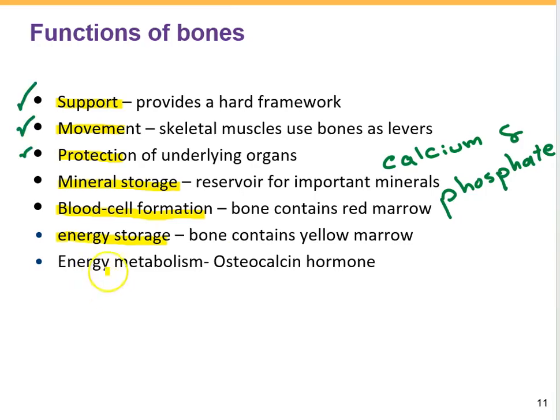The other important function of bone is energy metabolism. How can the bone be involved in energy metabolism? There are bone producing cells called osteoblasts. So osteoblasts are able to produce the hormone osteocalcin, and through this hormone, they can regulate the blood sugar level and also the energy metabolism.